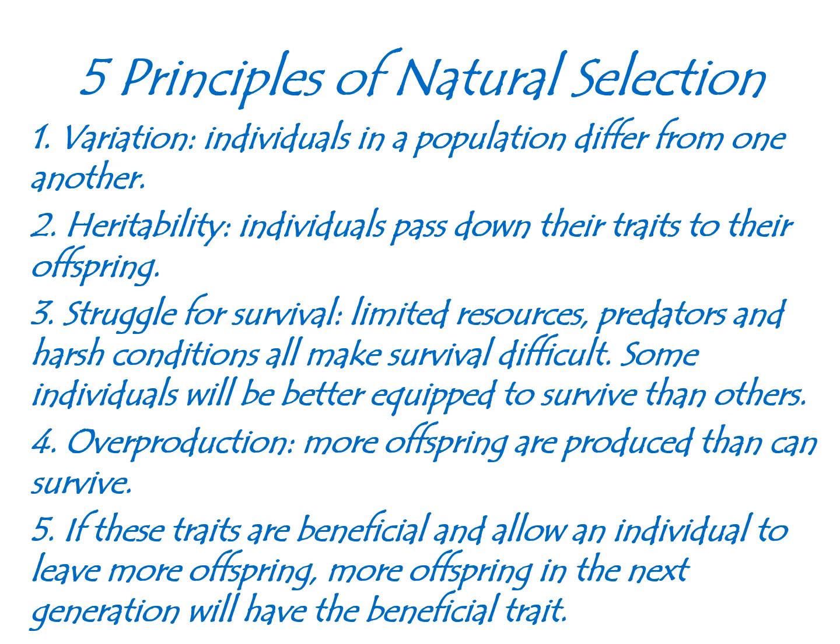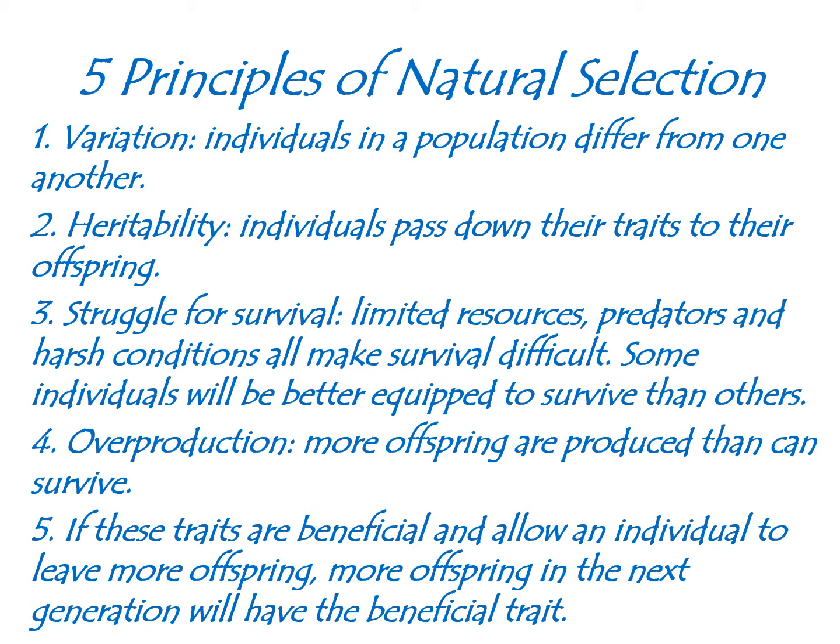The next section we're going to get into are the 5 principles of natural selection. Now you'll notice this slide is in blue and italics because I don't want you stressing about writing all of these yet. We're going to get into each one of these. But just to introduce the 5 principles, these 5 things have to be present in the environment in order for natural selection to occur. If any of these are missing, then natural selection won't occur.